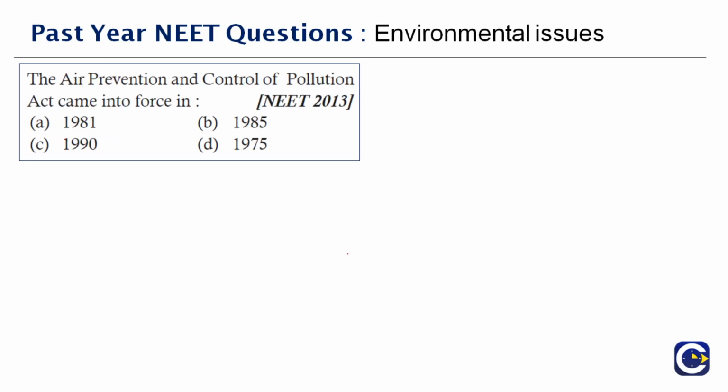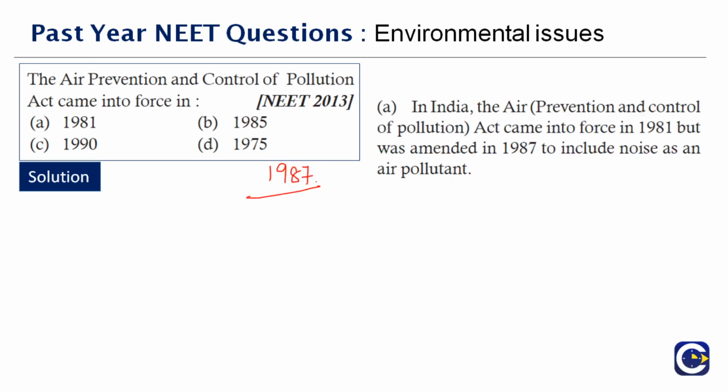The Air Prevention and Control of Pollution Act came into force in dash. So this is a direct question. You don't have much explanation for this. This question was asked in the year 2013 and the year is 1981. In India, the Air Prevention and Control of Pollution Act came into force in 1981, but it was amended and started to come into action only in 1987. Okay, it included noise as an air pollutant. Therefore, the right answer to this question is option A.